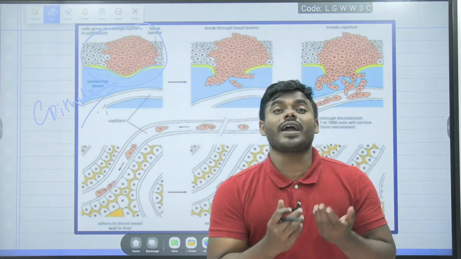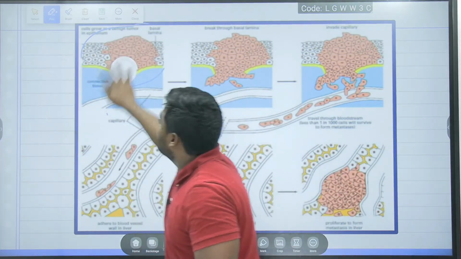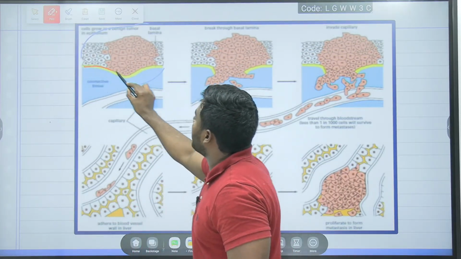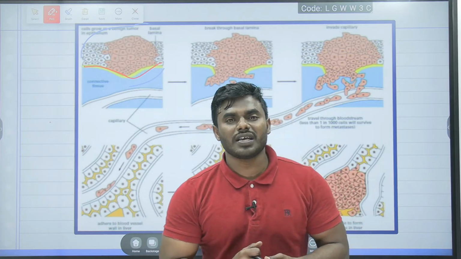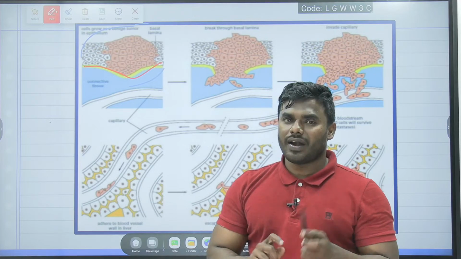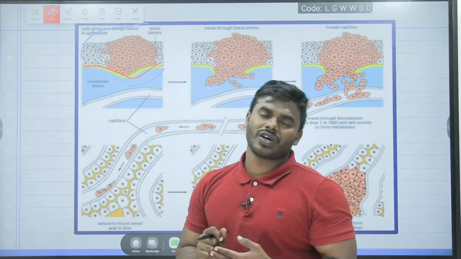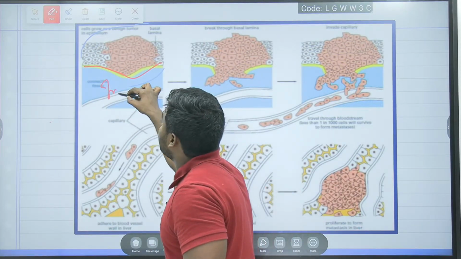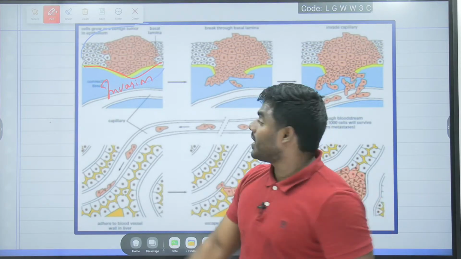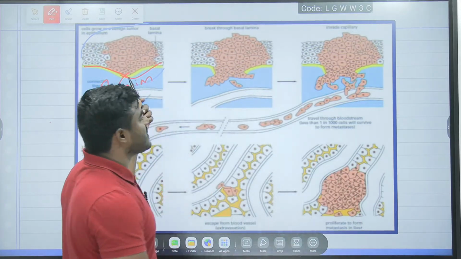It is protected by a basal lamina. Once again, friends, please focus. This epithelial cell is protected by what lamina? Basal lamina. So if that basal lamina is there, friends, the normal cell never breaks. But since it is not a normal cell, it is a cancer cell. What is the specialty of a cancer cell? A cancer cell can show the process of invasion. So as a part of the invasion, it breaks the barrier, which means it breaks the basal lamina.